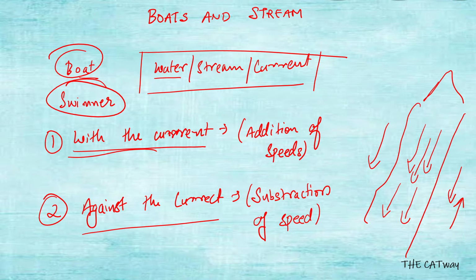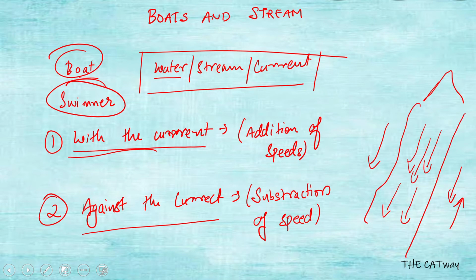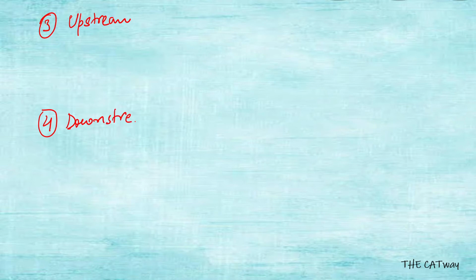After that, there are two more words being used. They represent the same thing, that is, against the current and with the current, but different words are being used. The words are upstream and downstream. Now how do we remember what to do in which case?